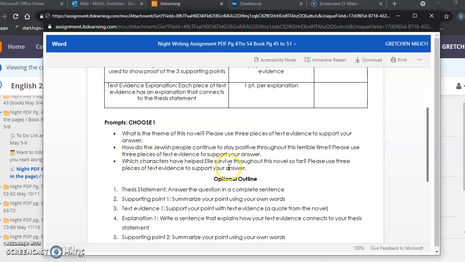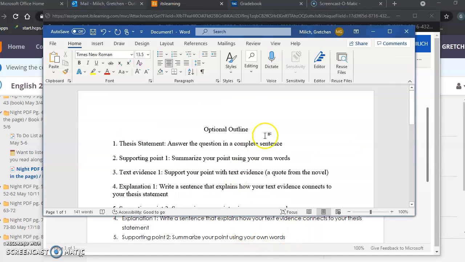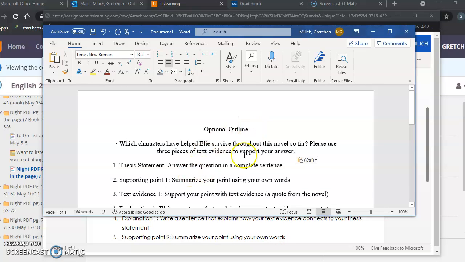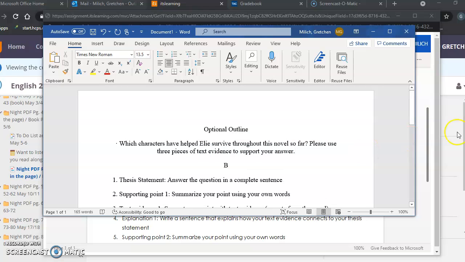Then I want to pick which prompt I'm going to be answering, and the one that I think is maybe the easiest so far, I feel like it would be this one, which 3 characters. So I'm going to copy that prompt and I'm going to put it first. Which characters have helped Ellie survive the novel so far? So let's see, I'm going to brainstorm. Brainstorming characters.